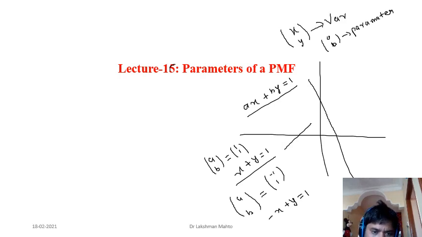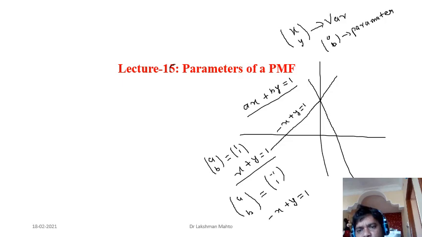I have to draw it this way. This is the line. This line is minus x plus y equal to 1. So here what you observe is that if you are changing the parameter, that means you are changing the system.